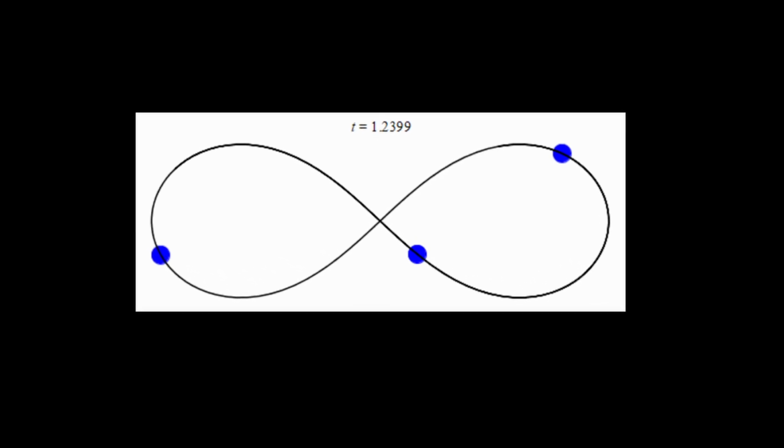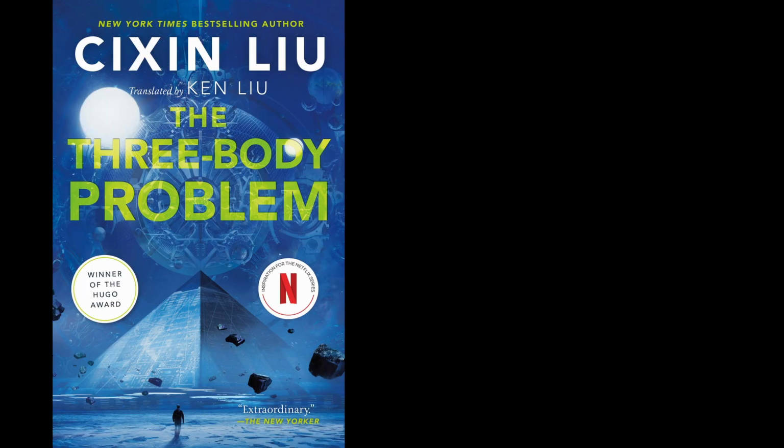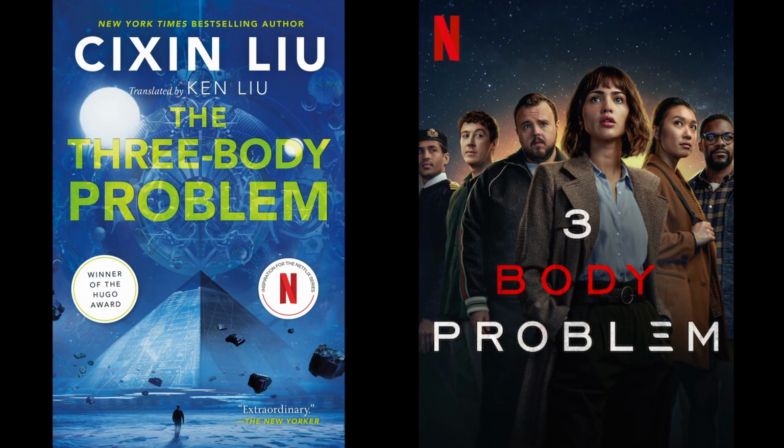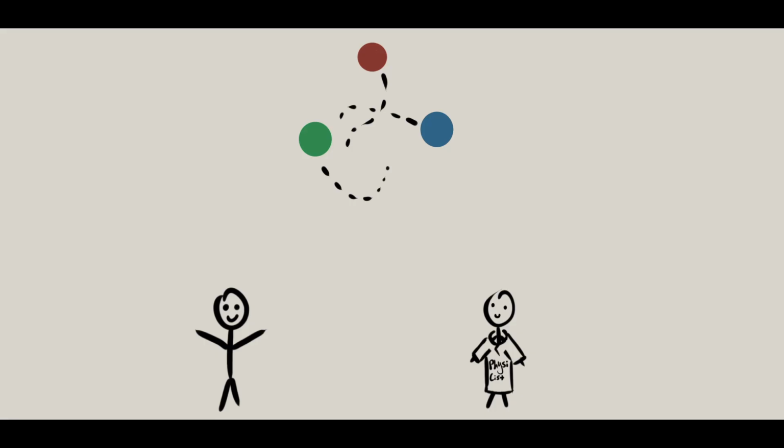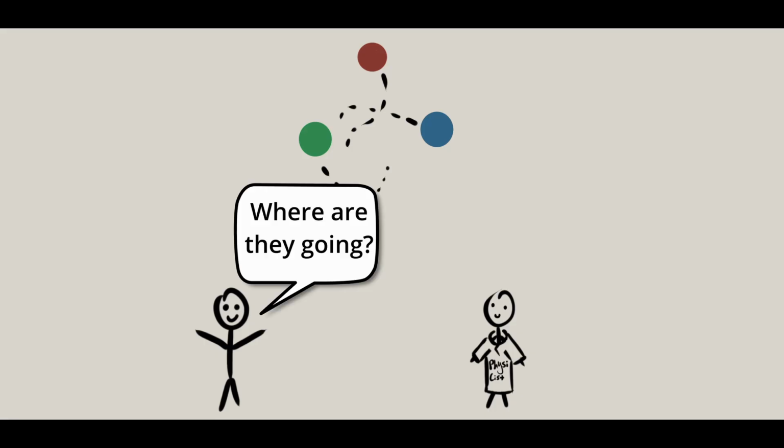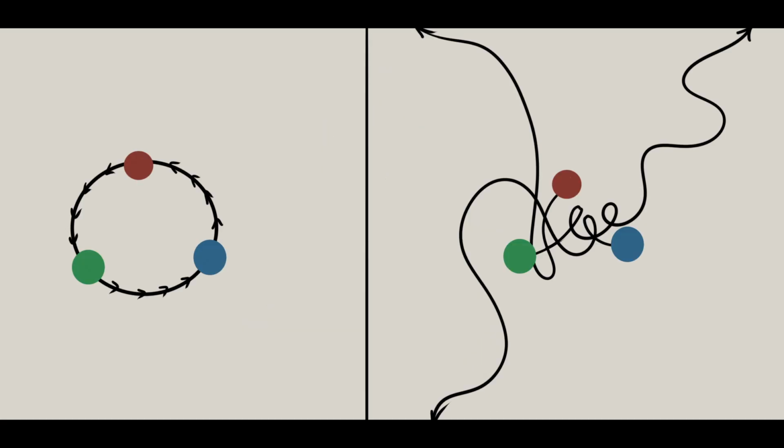If you haven't heard of the three-body problem, either from the book/TV series or just in general, it's essentially an unsolvable physics problem which states that there's no general solution to predicting the movement of any set of three orbiting bodies over time. In the three-body problem, there are two basic categories: closed or periodic orbits and open orbits.